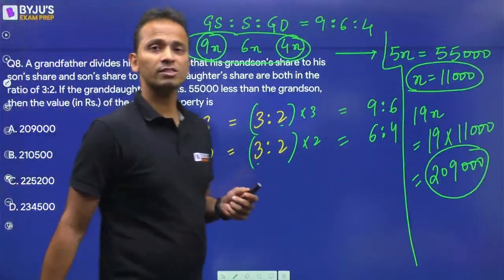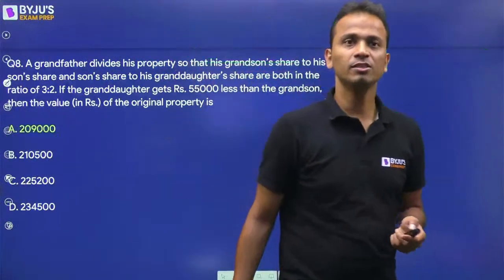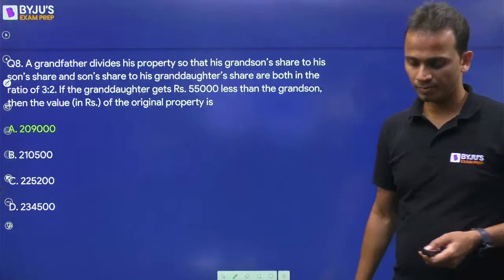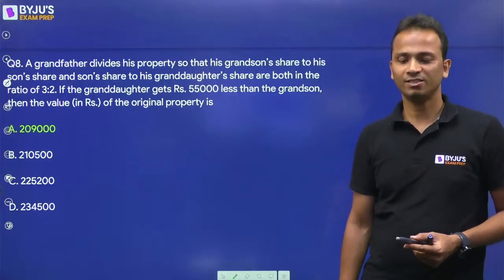And do we have this among the options? Yes, we have it among the options. So the correct answer will be option A. Okay. And yes, again, the same set of students have given the correct answer.